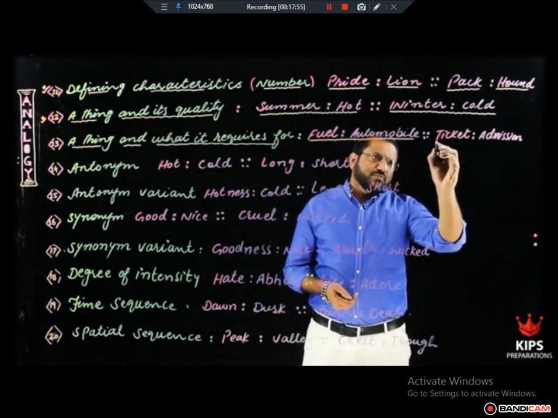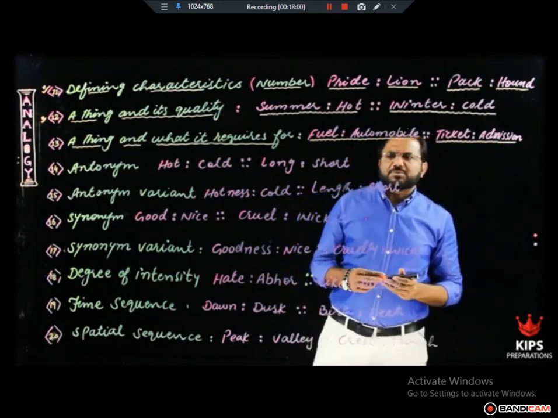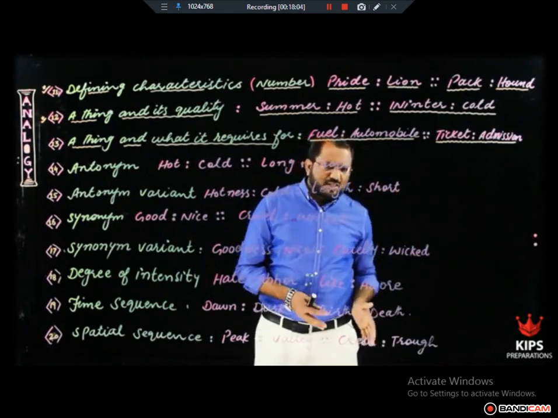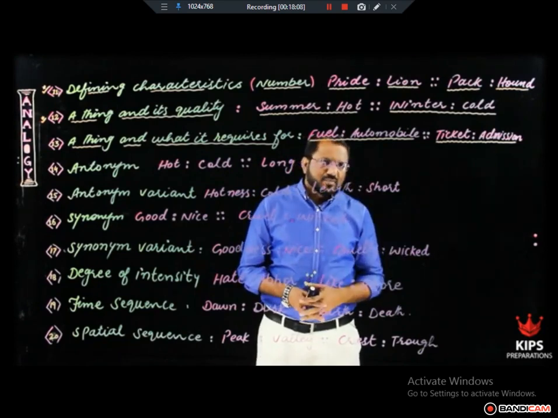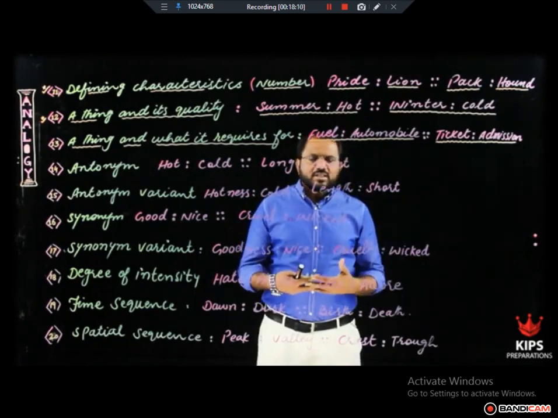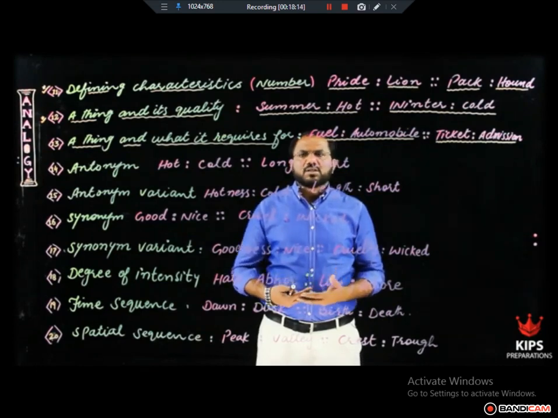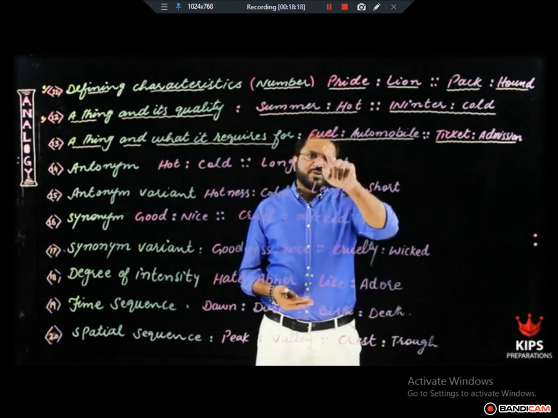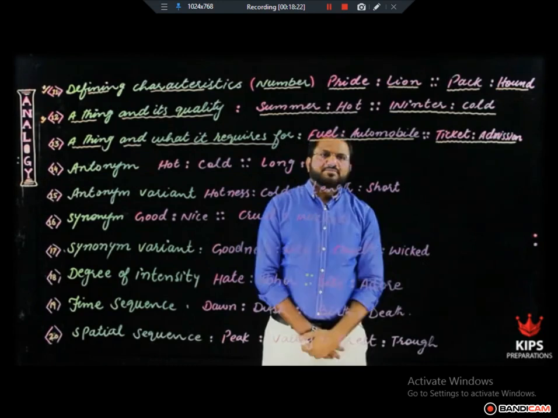Ticket is required for admission. Some other relationships: mind is required for thinking, legs are required to walk, eyes are required to see, right? This is the kind of analogy pair in which one thing shows some requirement for the other thing, all right? The way fuel is required for automobile and ticket is required for admission.